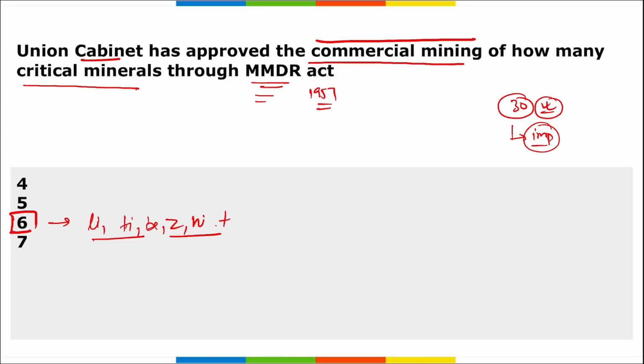These minerals are key components of modern technologies such as your mobile phones, electric vehicles, solar panels, semiconductors and wind turbines, and as we know, lithium is an important source for making batteries, right? So 6 critical minerals have been approved for commercial mining, and contracts will be provided to private players so that they can use that particular space for mining of those minerals, right?